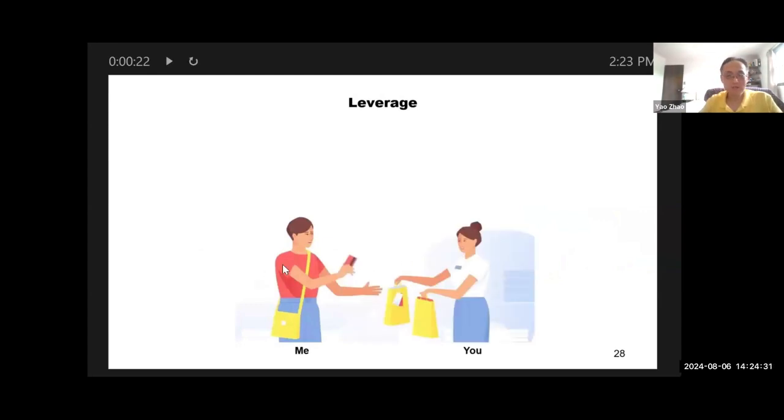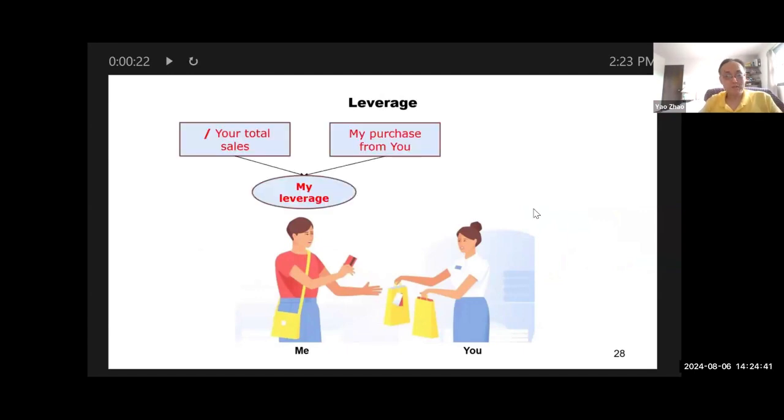Let's consider a very simple example. Suppose I'm going to buy something from you. I'm the buyer, you are the seller. So what's my leverage? My leverage is my purchase from you divided by your total sales. As an example, if I buy 50% of your sales, I should have leverage.